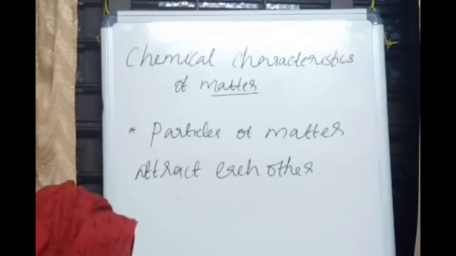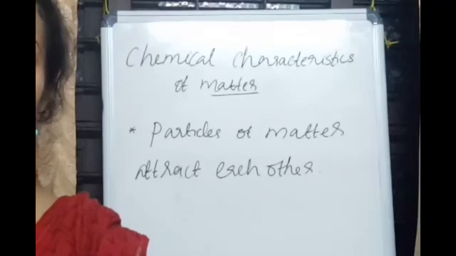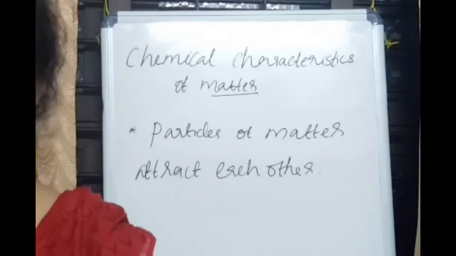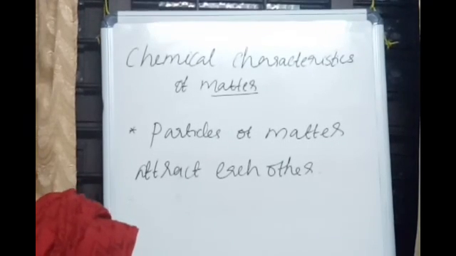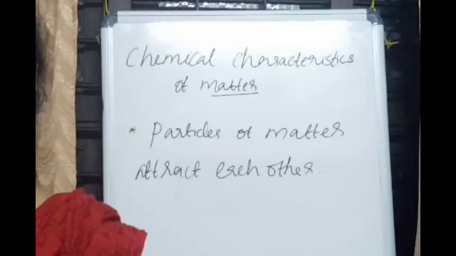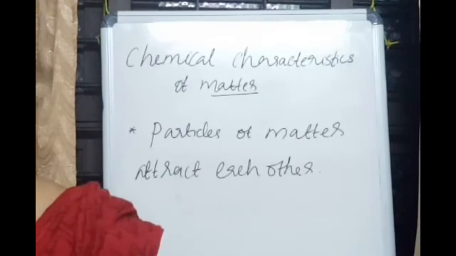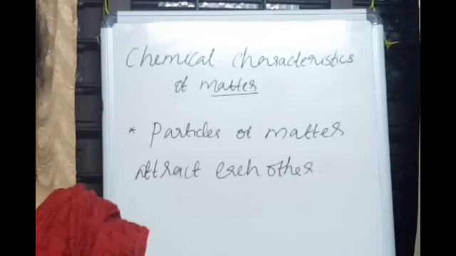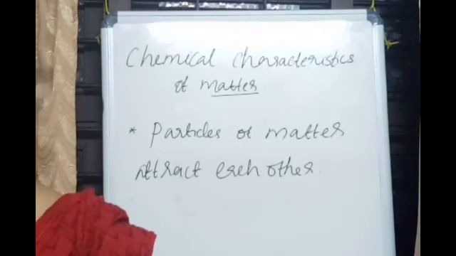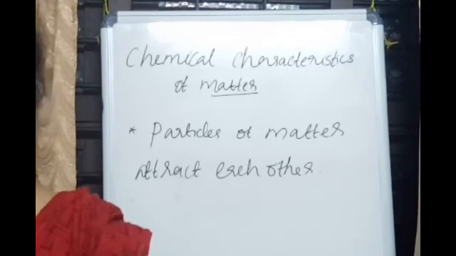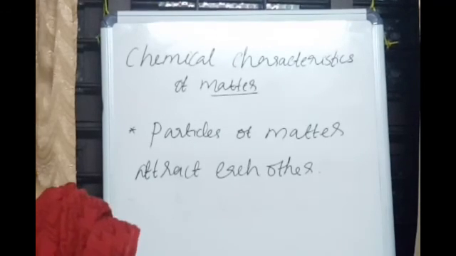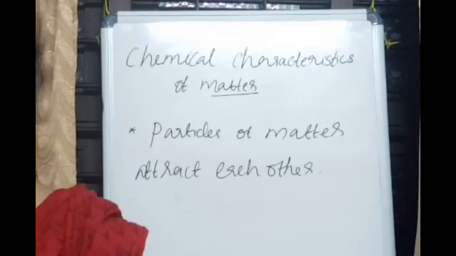Particles of matter are continuously moving, particles of matter attract each other, and we also discussed diffusion. Diffusion is the process of intermixing of particles of matter on their own. So these are the points for today's class. Watch the video carefully and make use of this video.